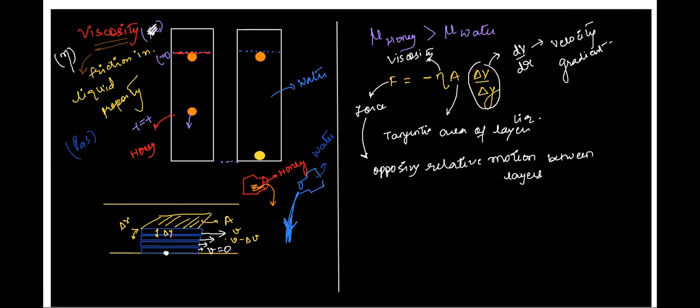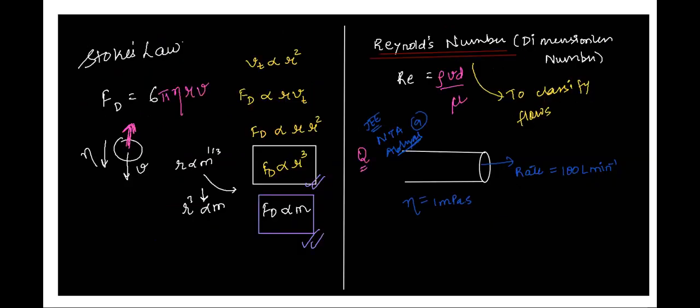The rate of water coming out was 100 liters per minute. We are also given the density of water, which we all know is 1000 kg per meter cube. You are supposed to find out the Reynolds number.